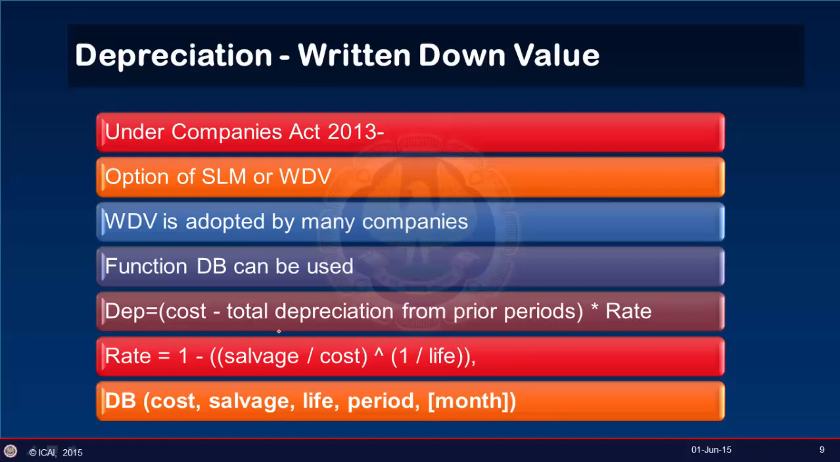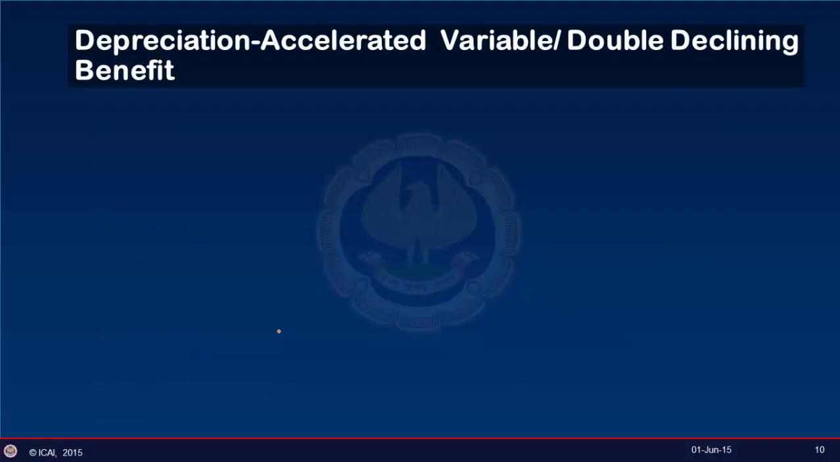So friends, we have learned how we can use the DB function to calculate depreciation as per written down value method over the useful life of an asset. Now, the management may desire to calculate depreciation using accelerated depreciation methods like variable or double declining methods and sum of the year methods. Let's understand these methods and learn to apply them.